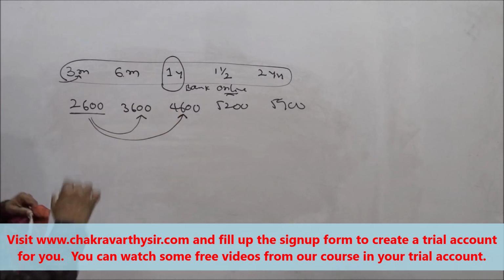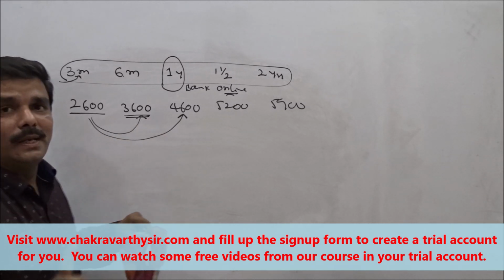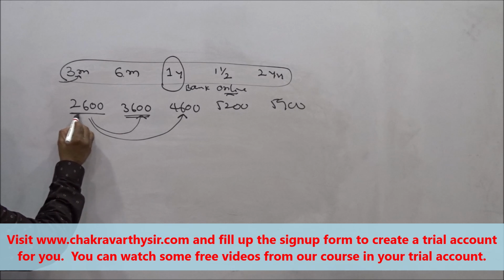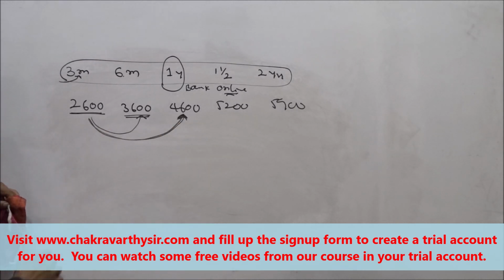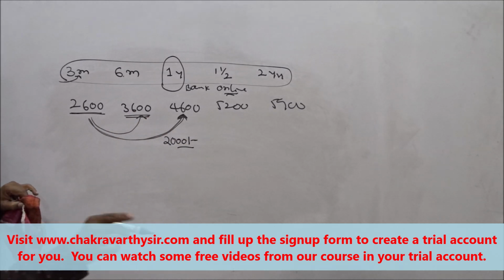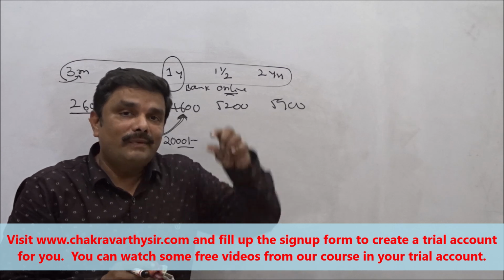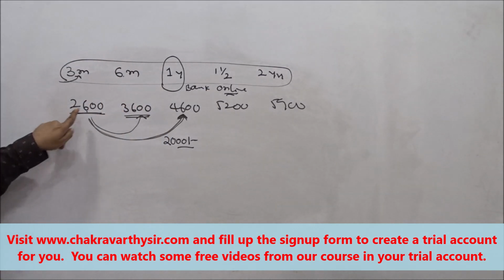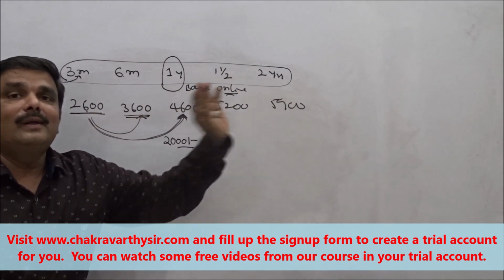Suppose one student joined for 3 months and after that wants to extend to the 6-month or 1 year course. In this case, you need not pay the complete amount, students. Suppose you started with 2,600 and you want to extend to 1 year. You need to pay only the difference amount of 2,000, but it should be done within 30 days of purchase of the course. If you purchase the course today, within 30 days you should intimate us that you want to go for 1 year, pay 2,000, and it will be converted. This is so with all other courses.